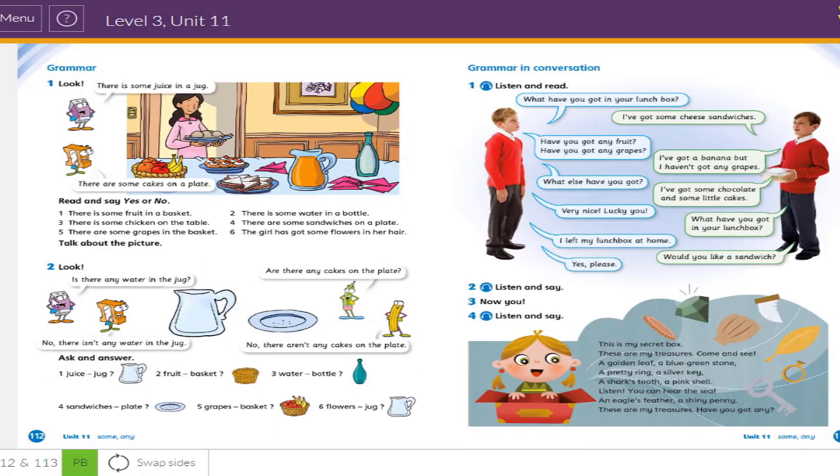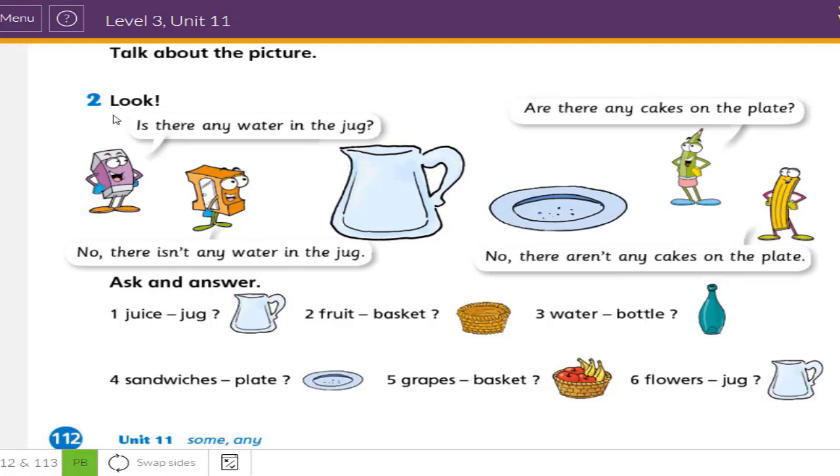Okay. Number 2. Look. Is there any water in the jug? We start the question with "is," and we use "any" because we use "any" in two cases, in questions and in negative forms. Is there any water in the jug? No, there isn't any water in the jug.